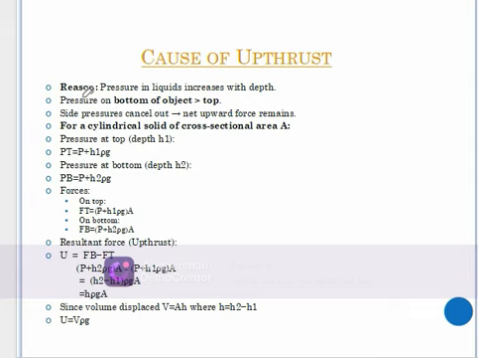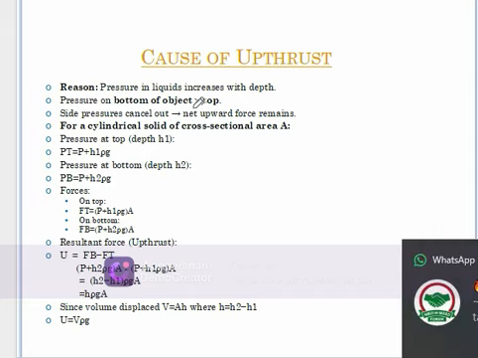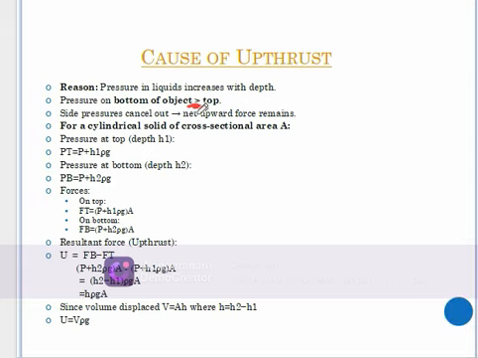We have seen that one of the major reasons is that pressure in liquid increases with depth. Therefore, the pressure at the bottom of the object is higher than the one at the top. Sideways pressures cancel out. Therefore, the net force remaining is the one which is facing upwards.